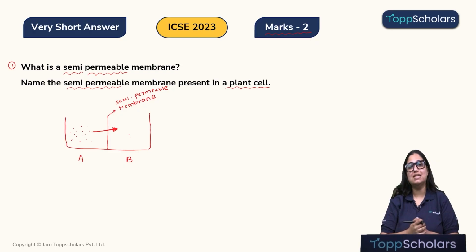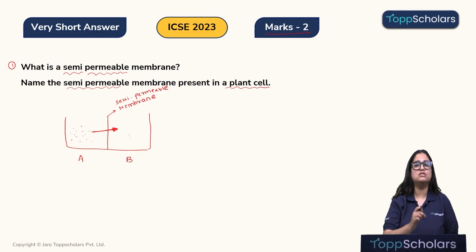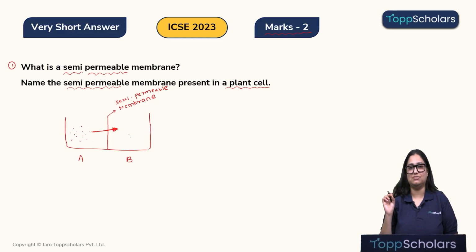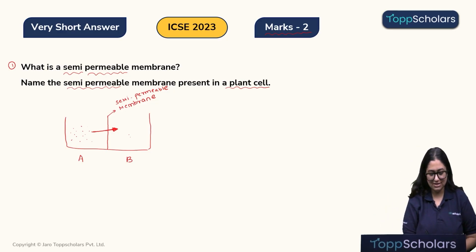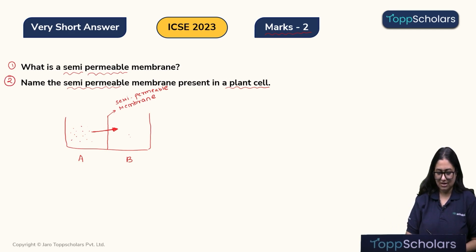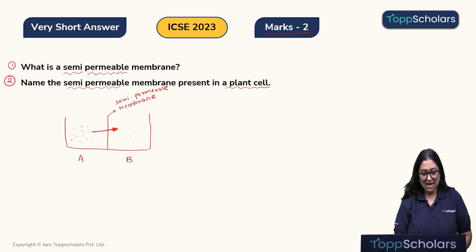So, children, what is a semi-permeable membrane? Semi-permeable membrane is a membrane that allows movement of certain substances through diffusion, that is from its high concentration to low concentration. Okay children, I hope this is clear. Now let's move to the second question. The second question states, name the semi-permeable membrane which is found in the plant cell.